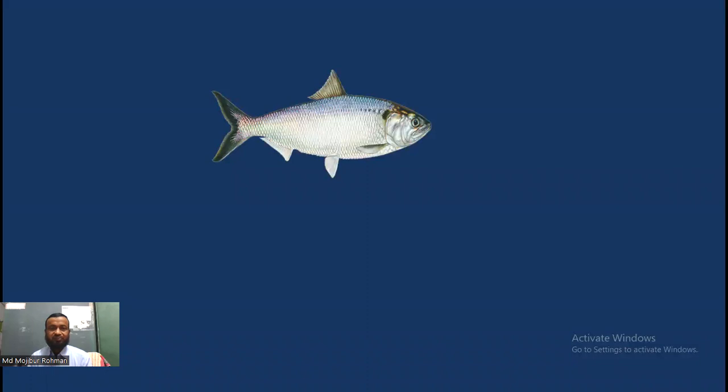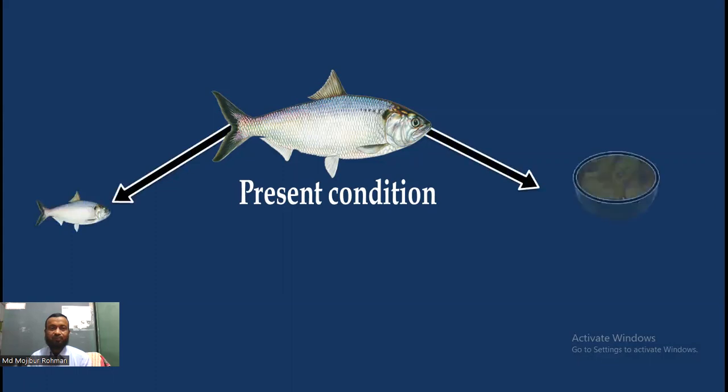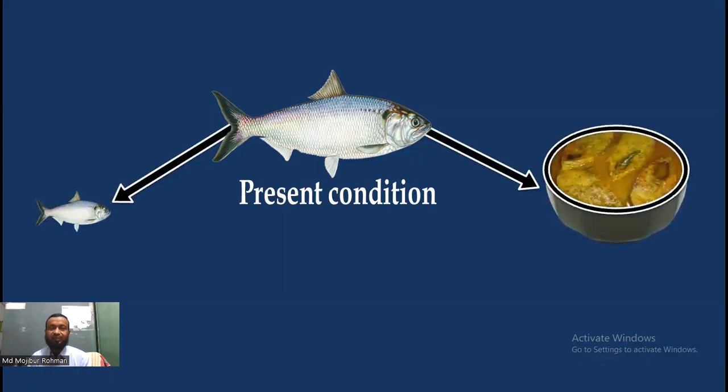My dear students, follow the pictures. This is a fish, and if we think this is the present condition of a fish, and if we think about a few days ago and a few days later, then a few days ago the fish was a little or small fish.